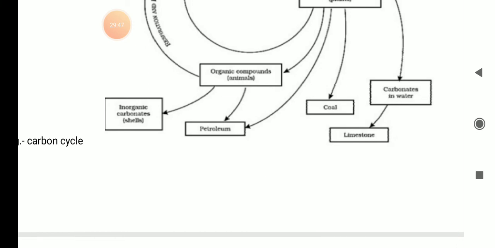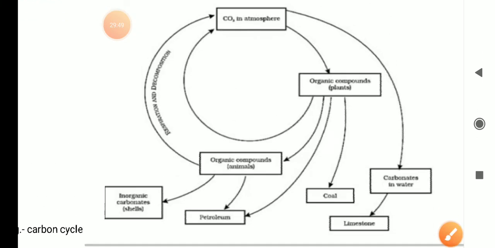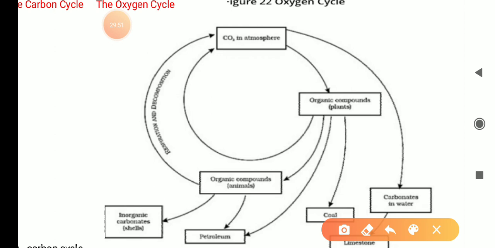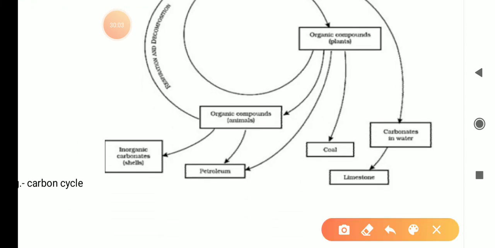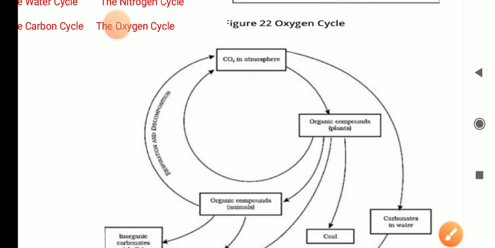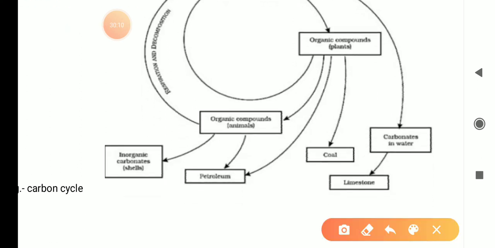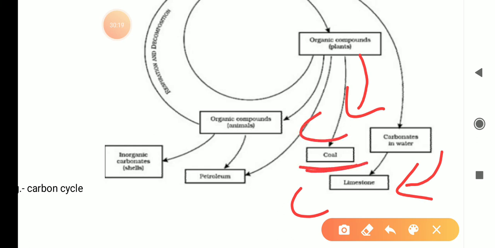Then here, what happens? If this carbon dioxide directly comes into contact with water, then it converts into carbonates, and these carbonates also contain carbon. So here we are seeing the various movements of carbon. Carbon has come into various forms. These carbonates also convert into limestone, so carbon has come here. We know when plants are buried and burn, they convert into coal, so carbon has come here.